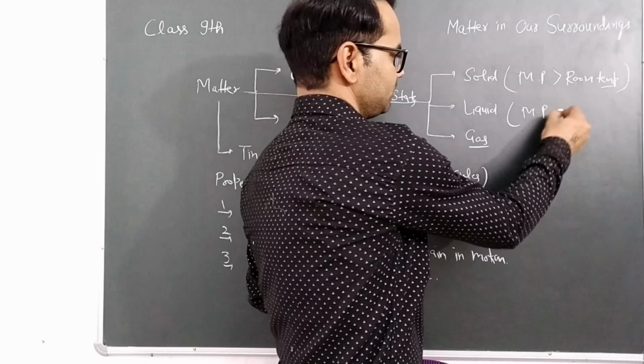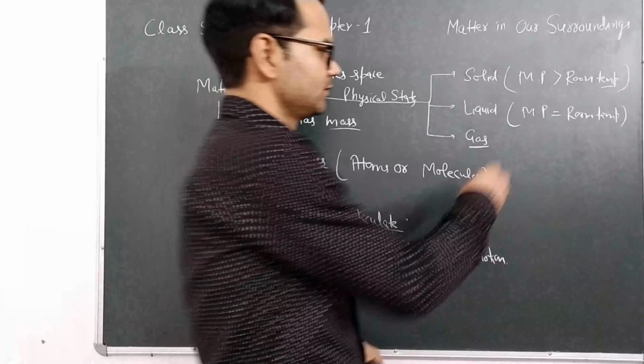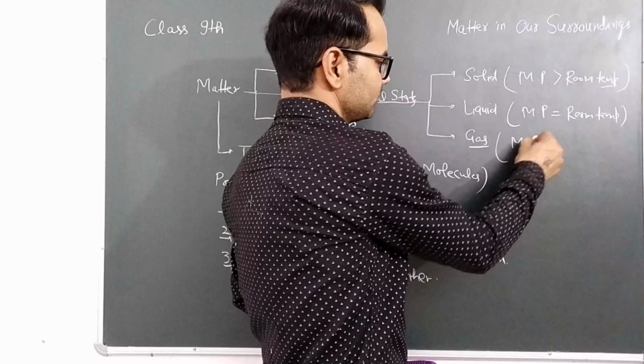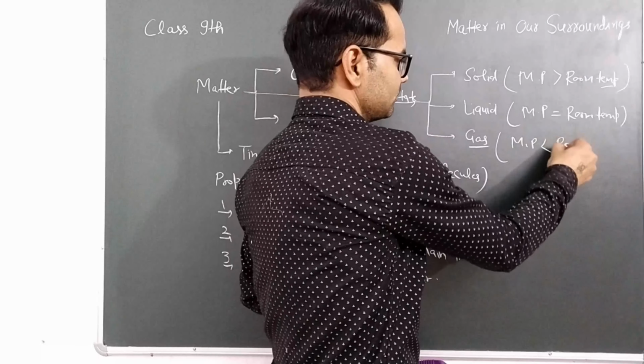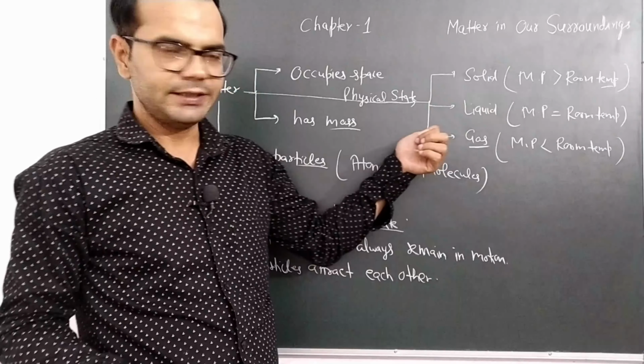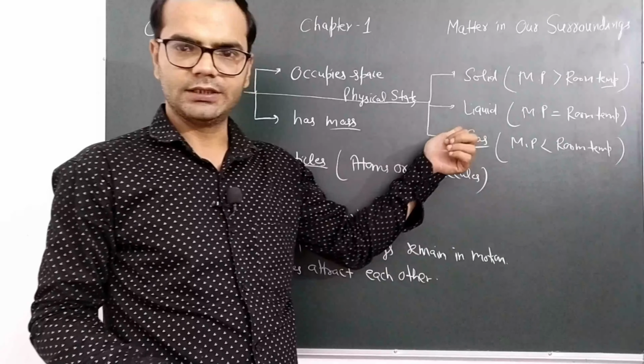And now we can clearly understand what is gas. A substance is said to be gas when its melting point is lower than that of room temperature. So these are the basic three definitions of a solid, liquid and a gas.